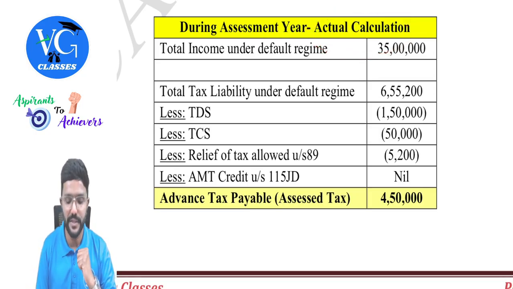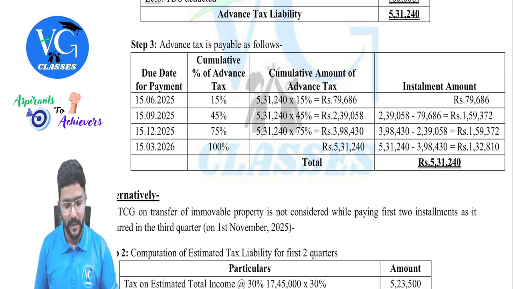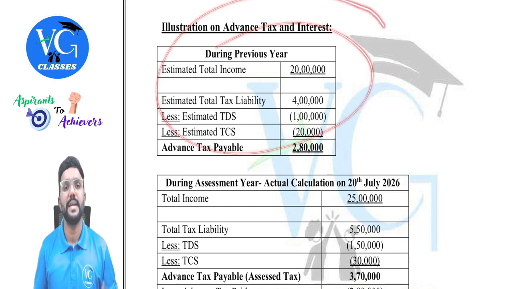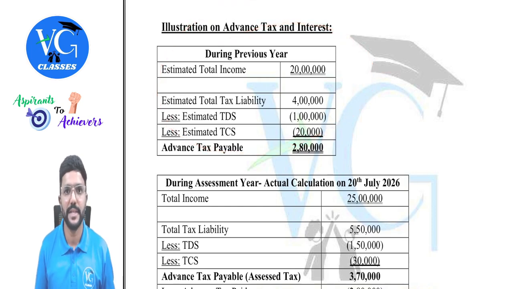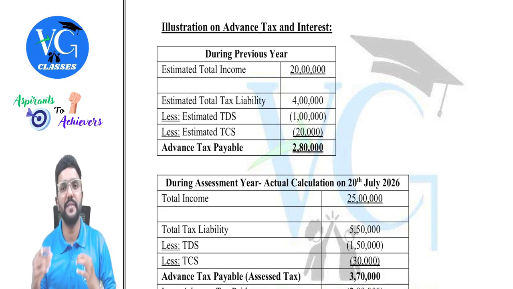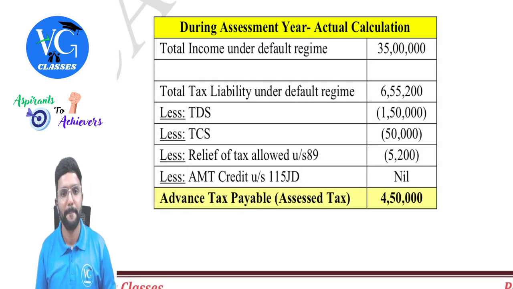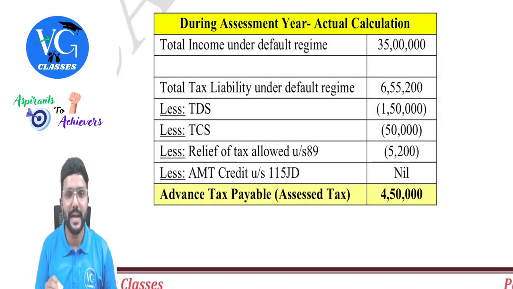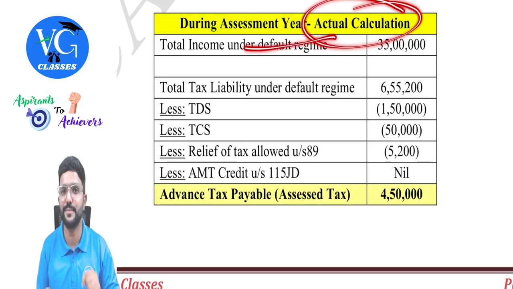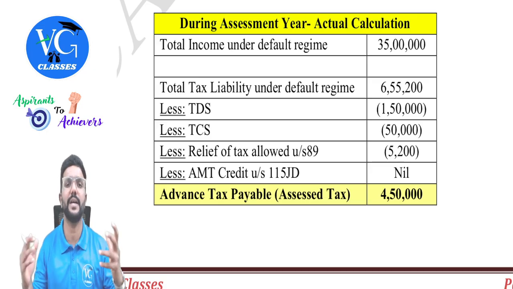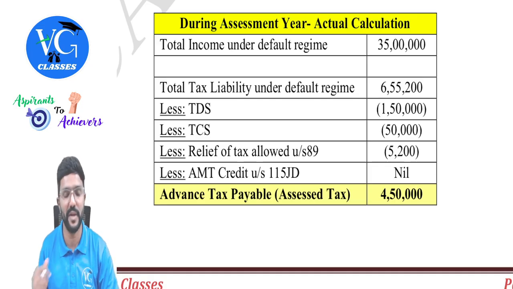Whatever we discussed here is with respect to the estimation. But in the assessment year, we need to do the actual calculation. So I have given one example here. The total income and actual calculation will always be done in the assessment year, guys, because the actual figure will not be known in the previous year till the end of the previous year. Actual figures you will get to know only on or after 31st March of the previous year.